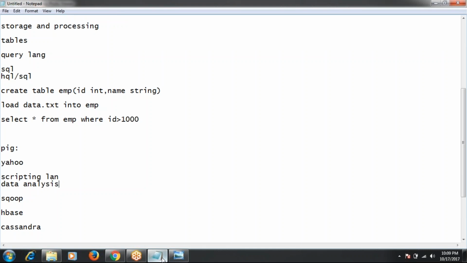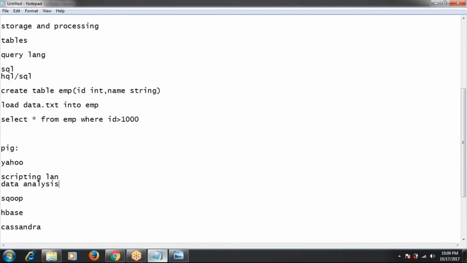Without programming skills, we can't write MapReduce code. In Spark also it is the same thing. If you want to run Spark jobs, you have to write Spark code, because it is a programming language, using Python or Scala. Without knowing programming, we can't execute the Spark jobs and Hadoop jobs.